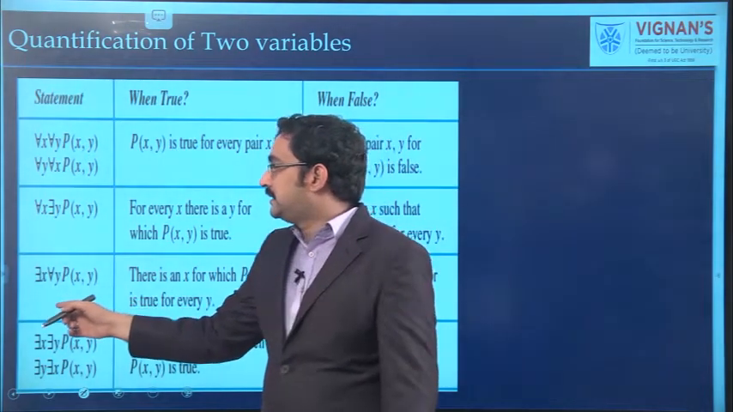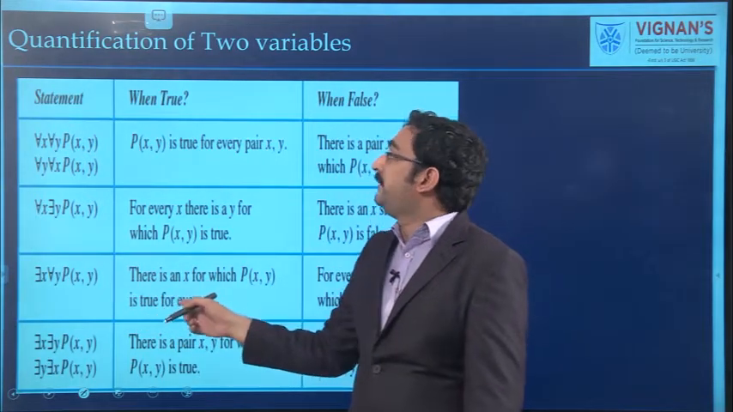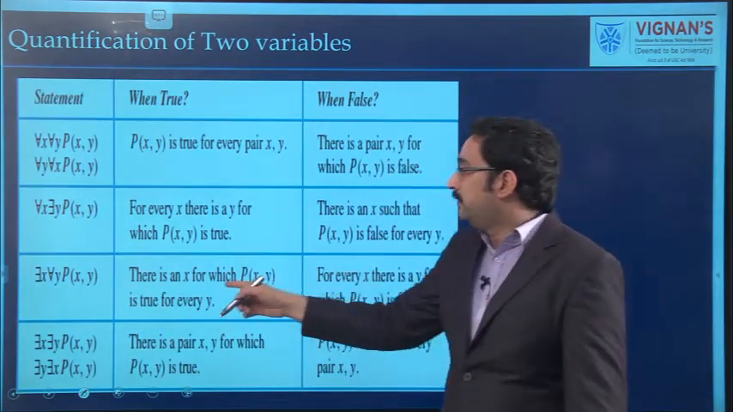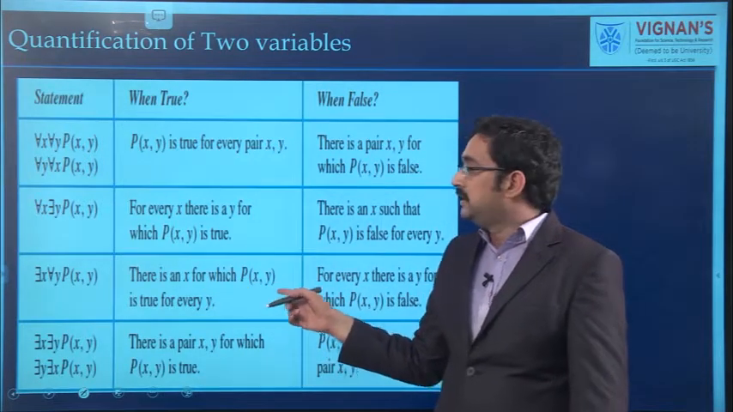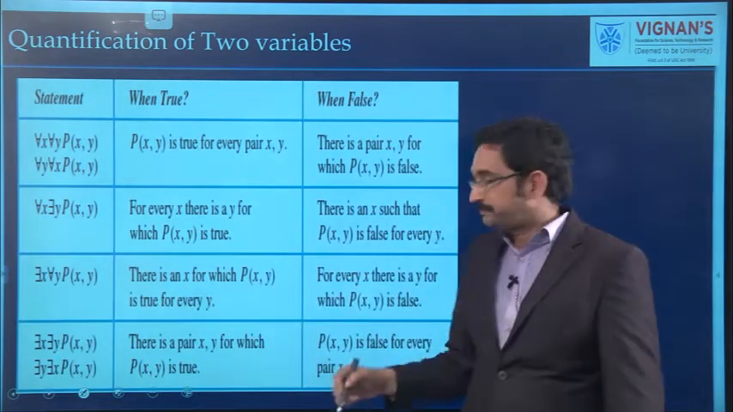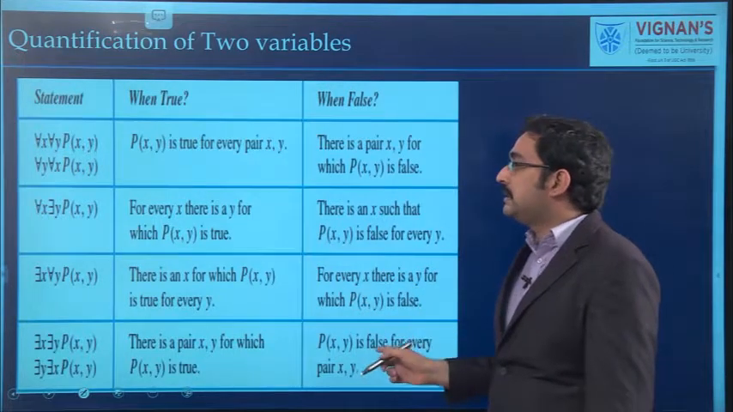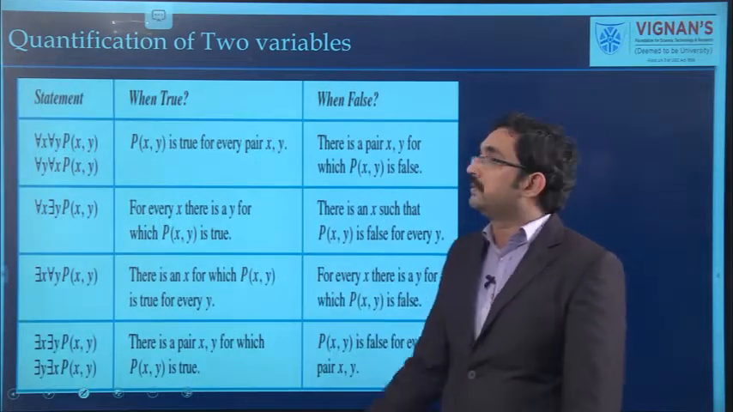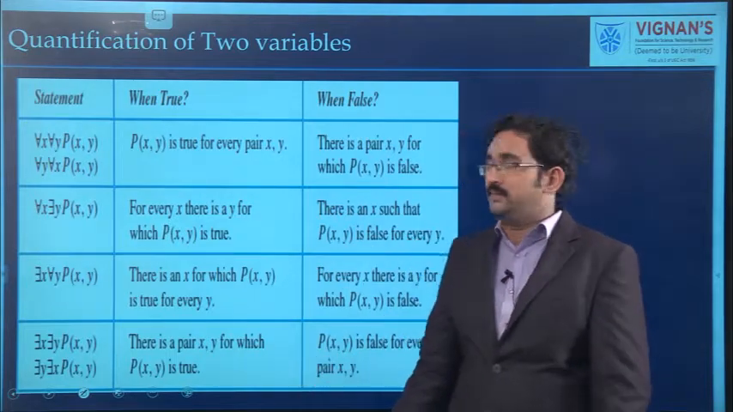See the next one. There exists x for all y, p of x comma y. So, when will it be true, when will it be false? If there is an x for which p of x, y is true for every y, then the given statement is true. If for every x there is a y for which p of x, y is false, then it will be false. So, that is all about quantification of two variables.